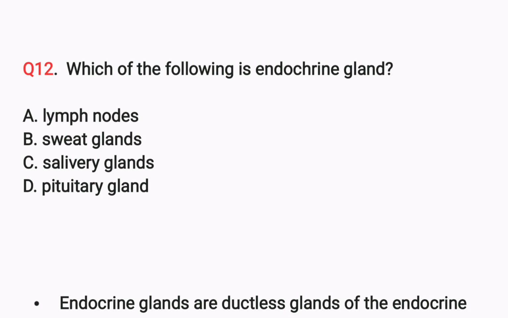Which of the following is an endocrine gland? Lymph nodes, sweat glands, salivary glands, pituitary gland. The answer is pituitary gland. Actually, there are two types of glands: one is endocrine gland and one is exocrine gland. What is the difference between these two glands? We'll come to know.